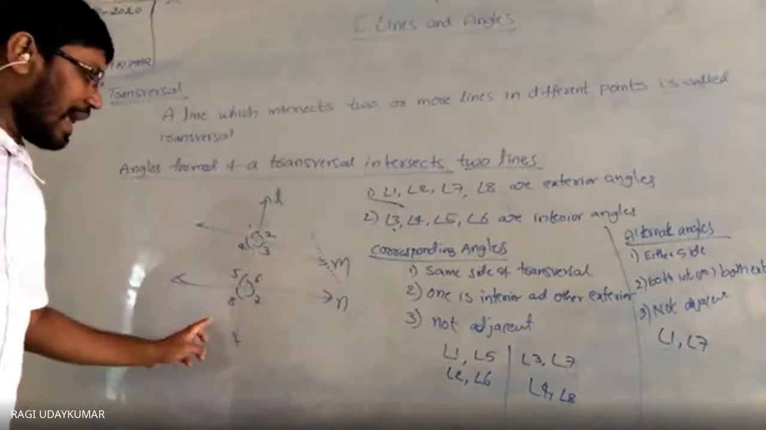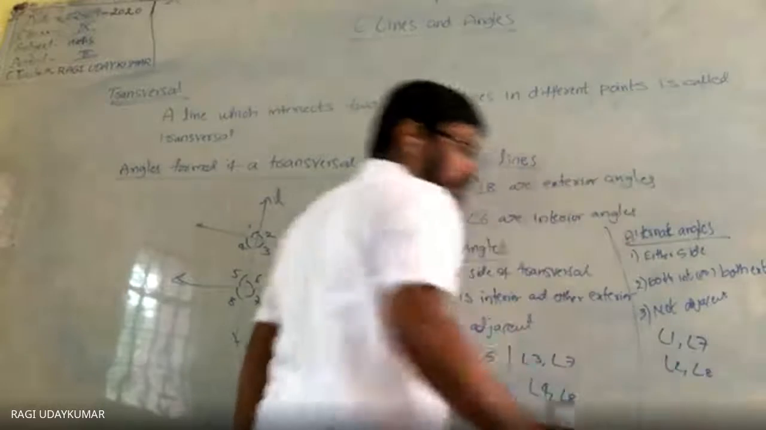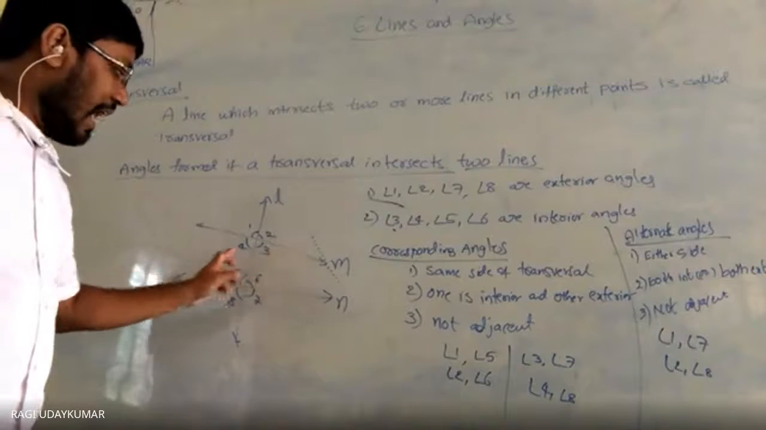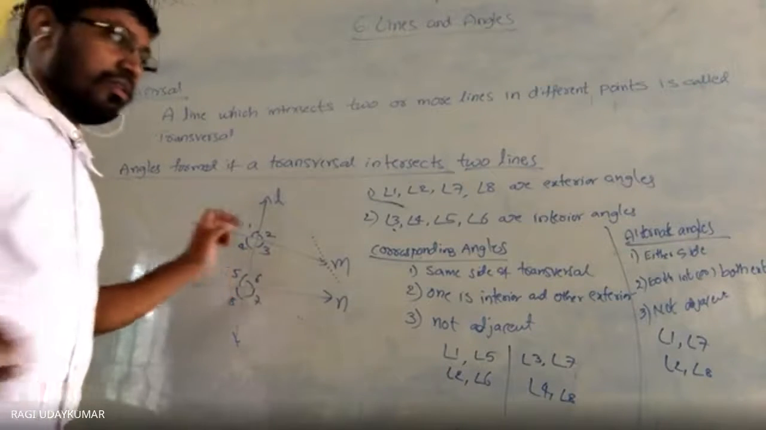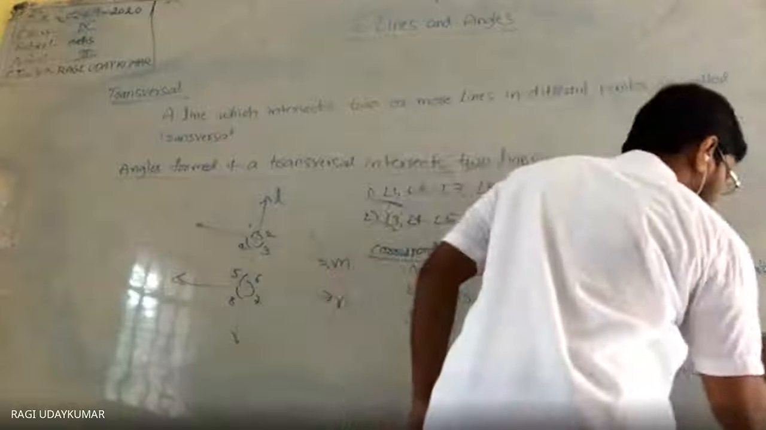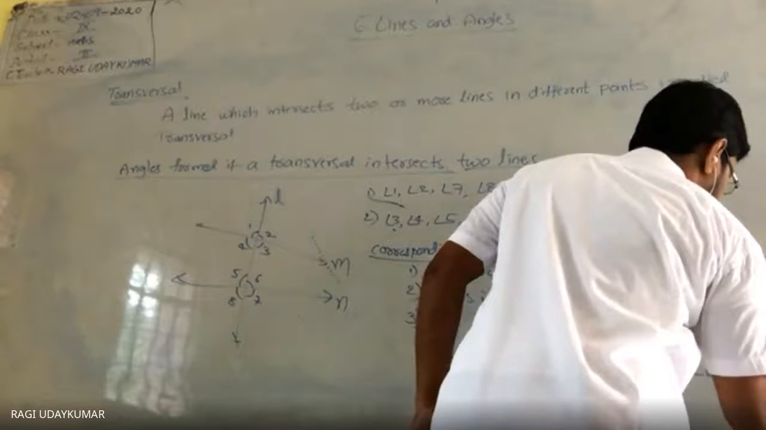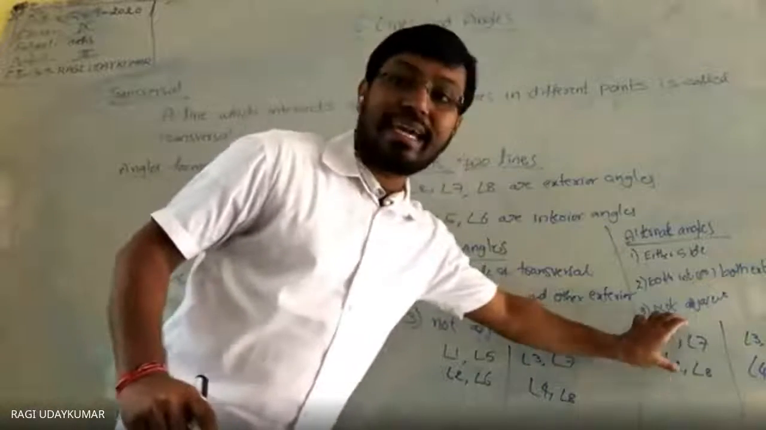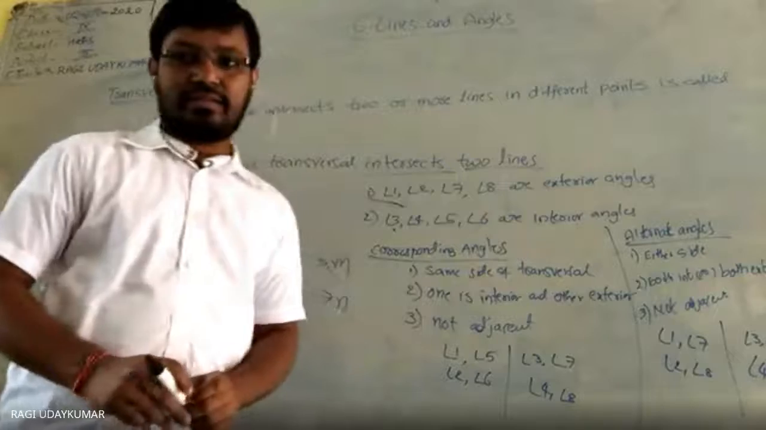Angle 8 is the alternate angle of angle 2. Next, angle 5 is the alternate of angle 3, and angle 6 is the alternate of angle 4. And these 2 pairs are called exterior alternate angles.